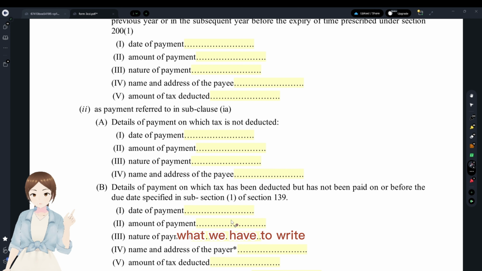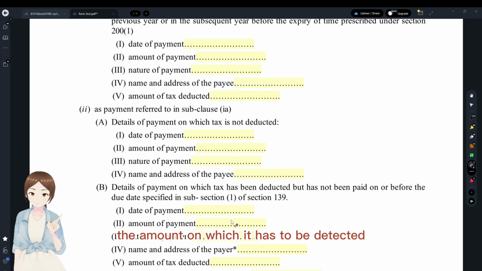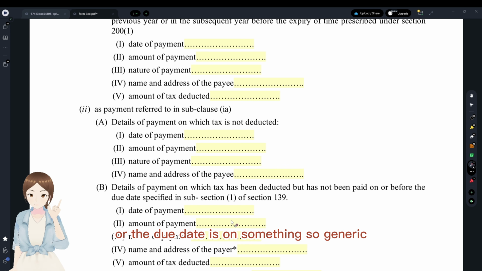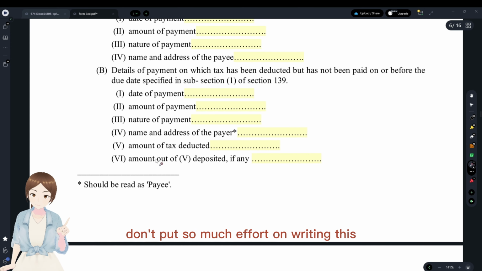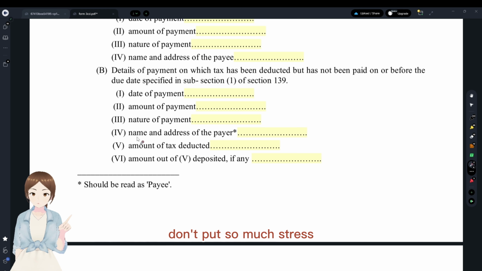What we have to write is the name of them, the tax that has to be deducted, the amount on which it has to be deducted, the date we have to deduct, the payment we have to make, or the due date. These are something so generic. Don't put so much effort on writing this. You need not write the whole thing. If you write 3 to 4 points, they will just reduce a mark or so. And for that 1 mark or so, don't put so much stress, and don't make a mess over here.